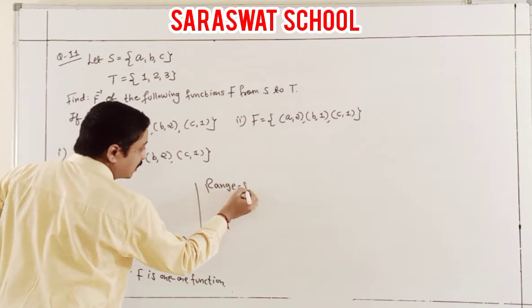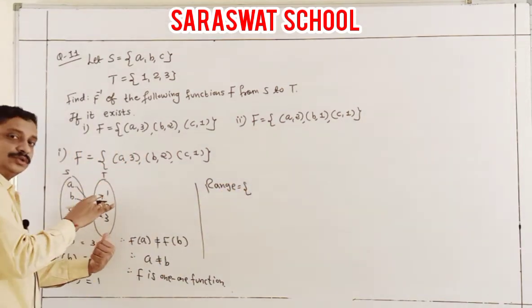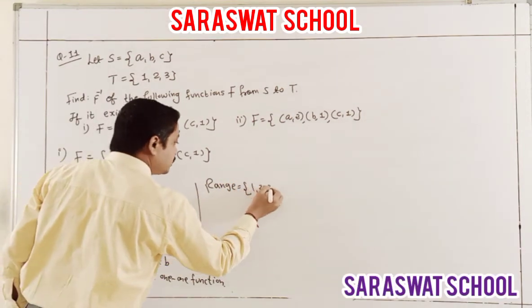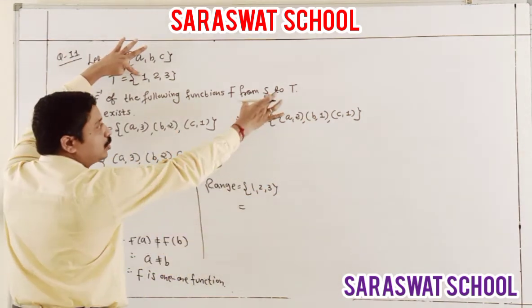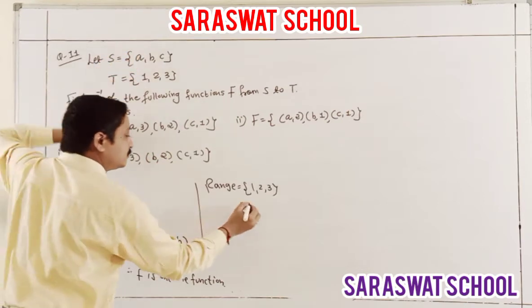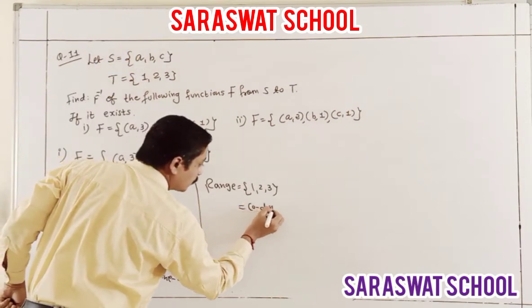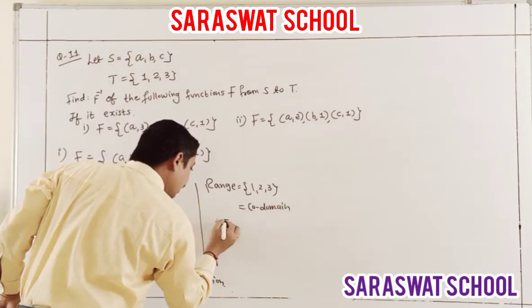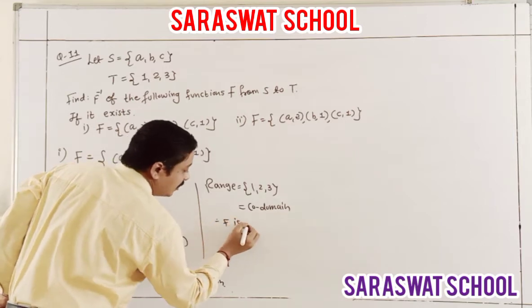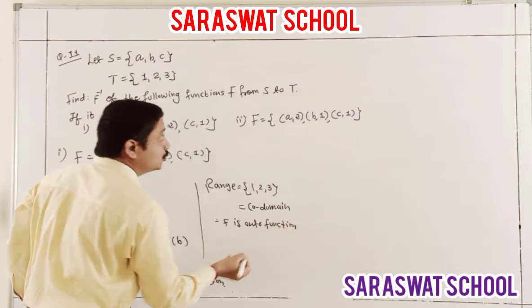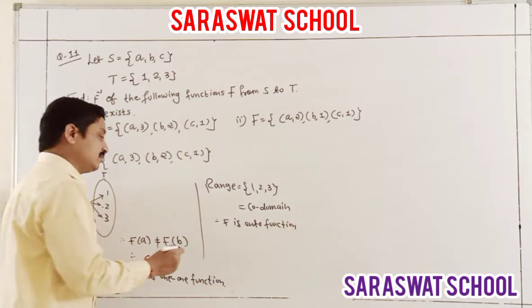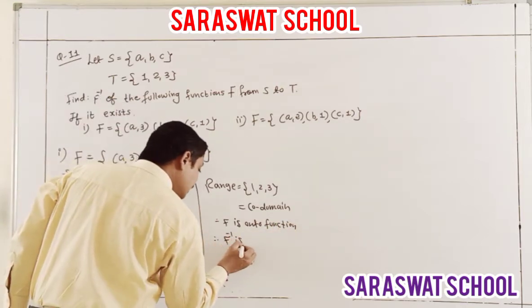Students, my range is 1, 2, 3. And again, recall it is your codomain, because the function is from S to T. So it is your invertible function, which means F inverse exists.